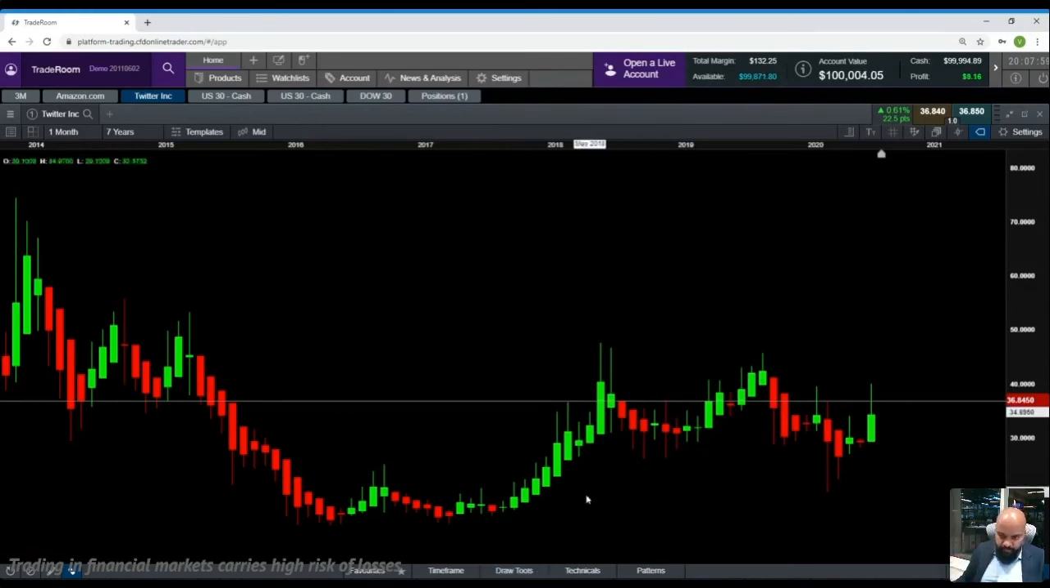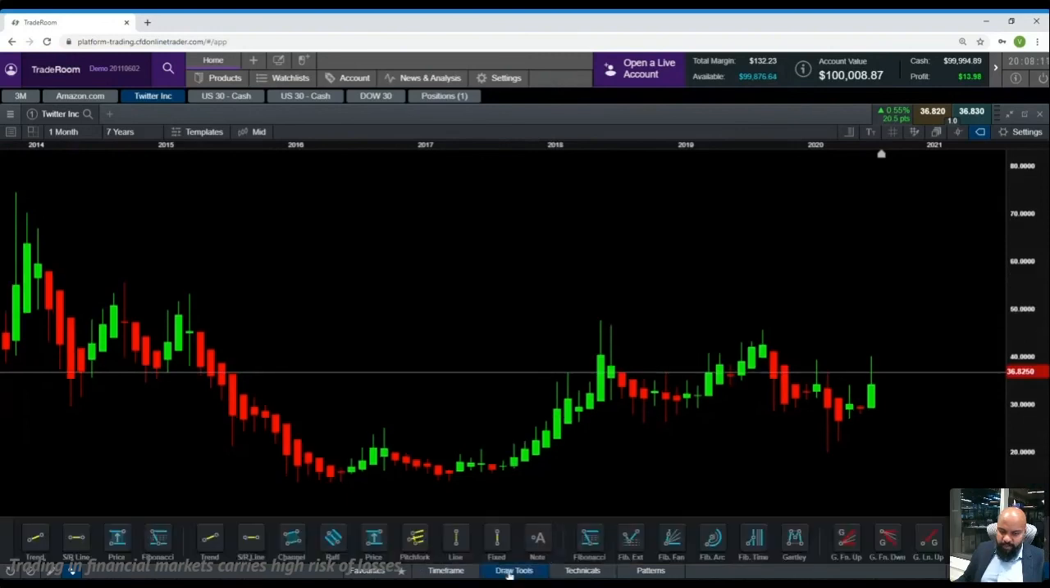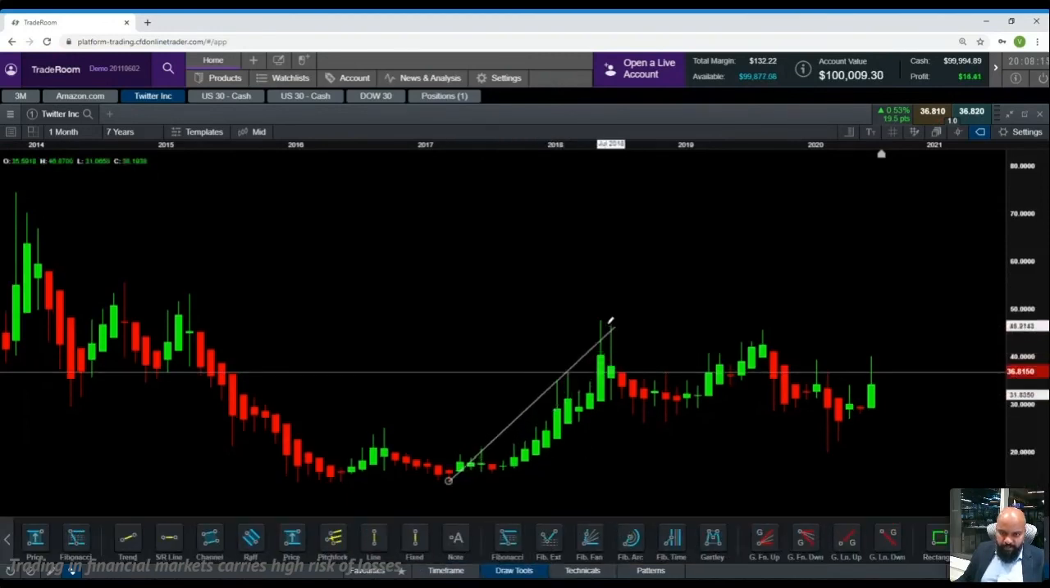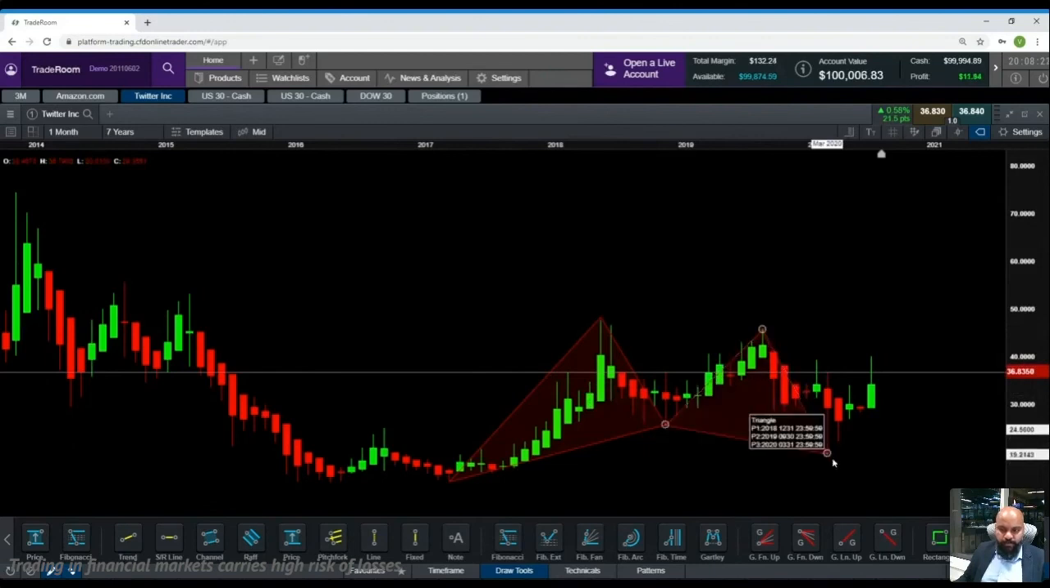Let's look at this. This is Twitter. Twitter gave a good drop here. It has bounced back up. It dropped again, bounced up, dropped again. Now, if you remember the harmonic pattern that I showed you, it looked something like this. It looked something like a butterfly, right? There is a harmonic pattern by the name of butterfly, but the one that I'm showing you right now is not butterfly, but this is a harmonic pattern.